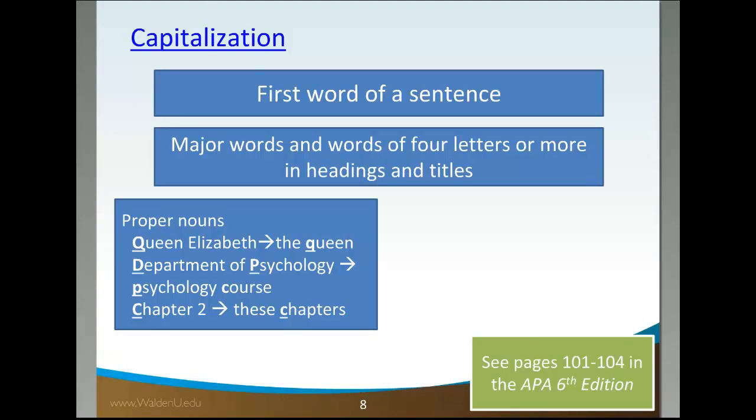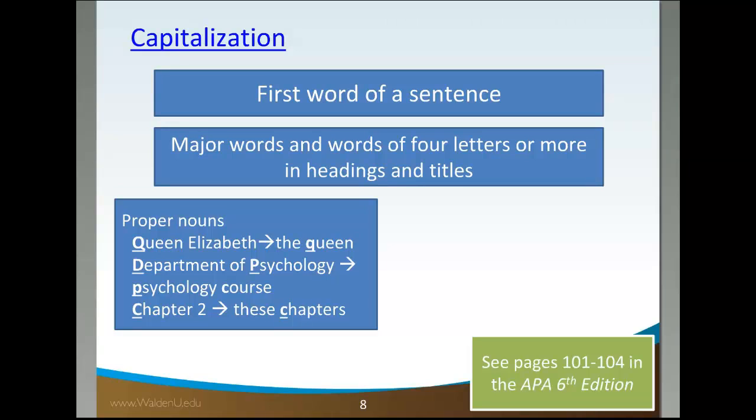And if it's the specific name of something, like the specific name of a department, so the Department of Psychology at University of Arizona, all of the main words would be capitalized. But if I'm just talking about the psychology department or a psychology course, that would be lowercase.